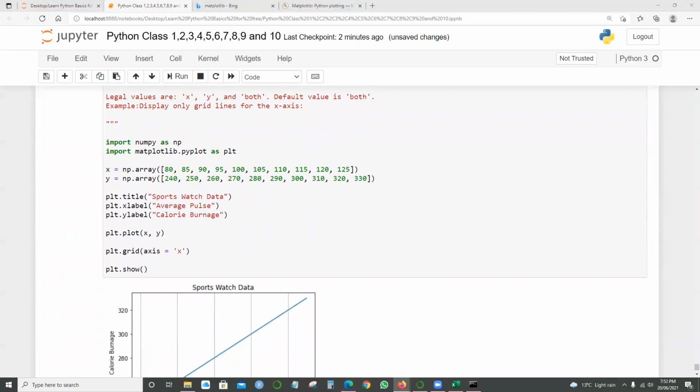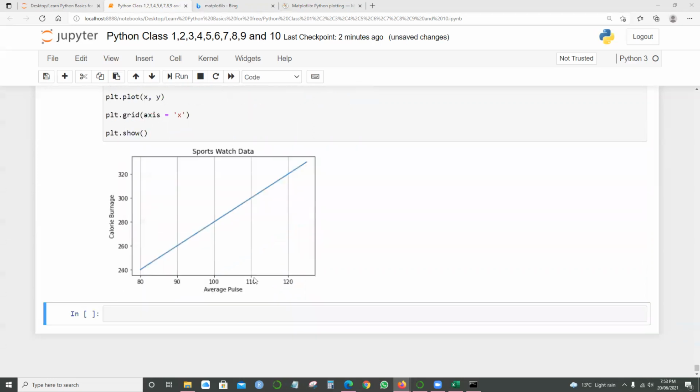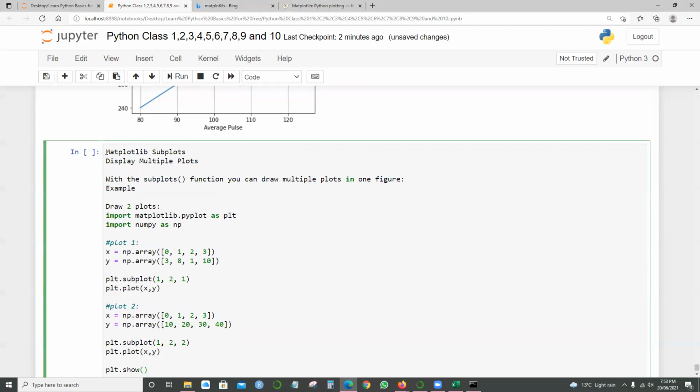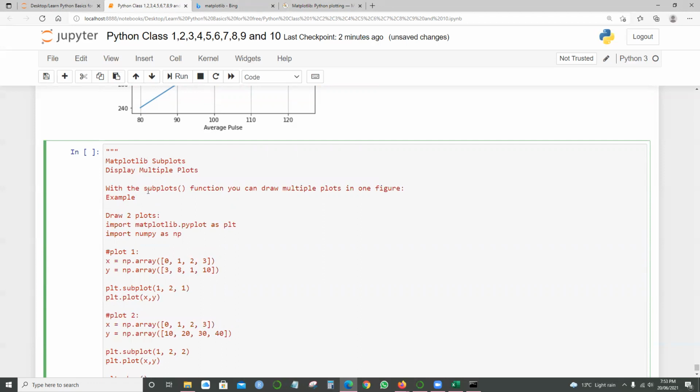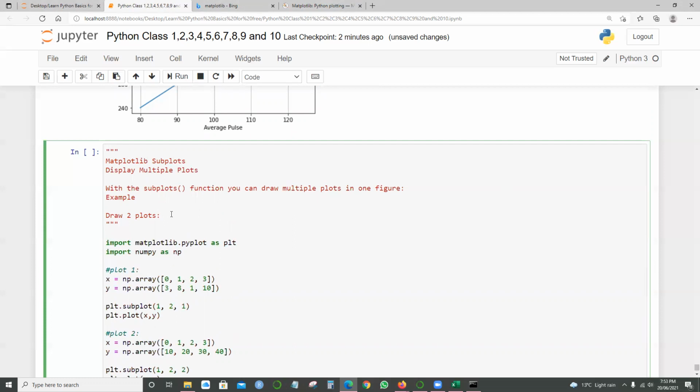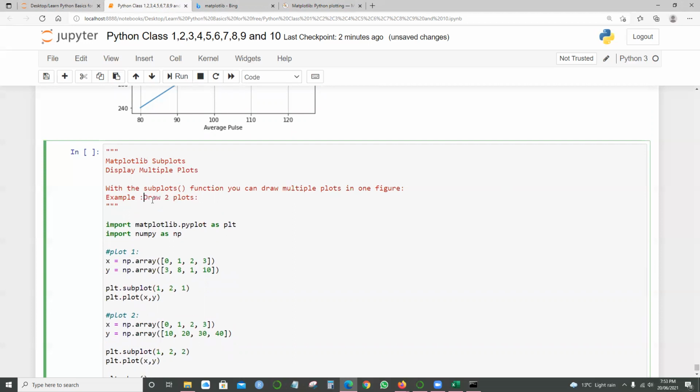And let's see something else: the subplot function. Let me give one example, displaying multiple plots. There will be a scenario where you need to show results to the customer, and you want to show multiple plots at the same time. How are we going to do that? In that case, there is an option called the subplot function. So what we're going to do here is draw two plots at the same time.